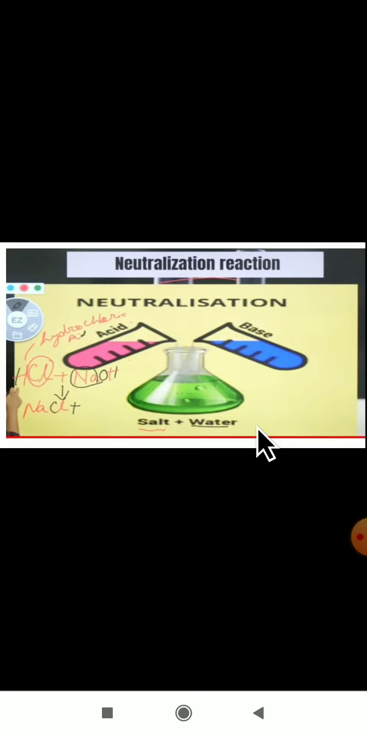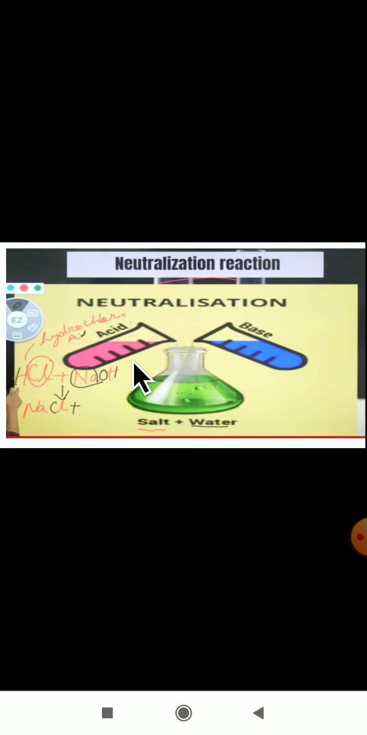See how the neutralization reaction will take place. In this test tube, hydrochloric acid is present, HCl. H stands for hydrogen, Cl stands for chlorine, nothing but hydrochloric acid, which is in a pink color. And I have taken one more base, NaOH, sodium hydroxide, which is in a blue color. In one test tube I have taken hydrochloric acid and in another test tube I have taken the NaOH base.